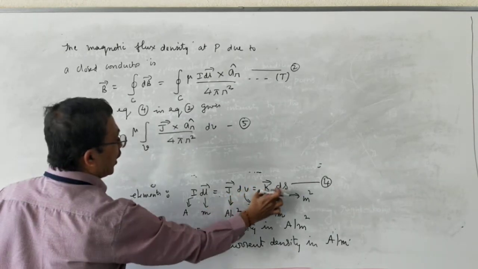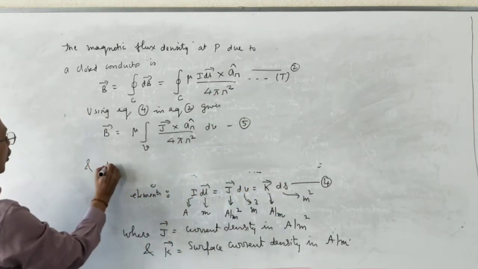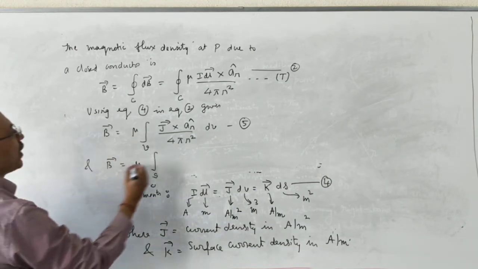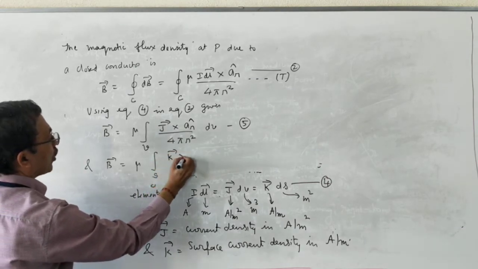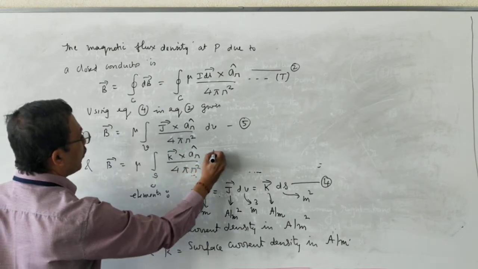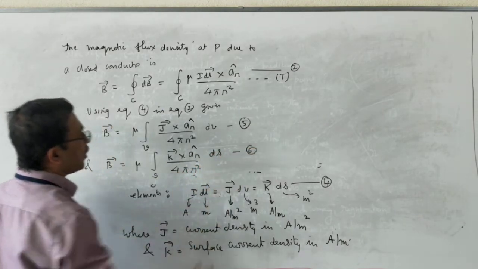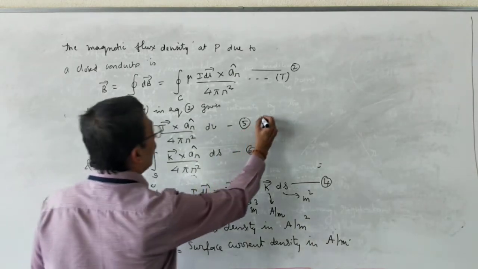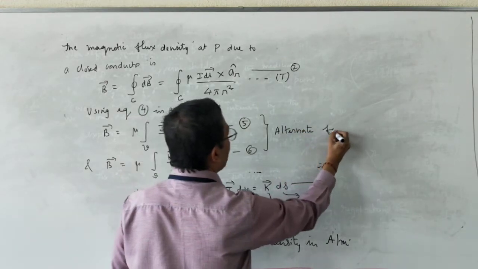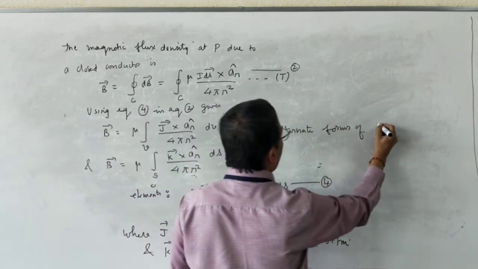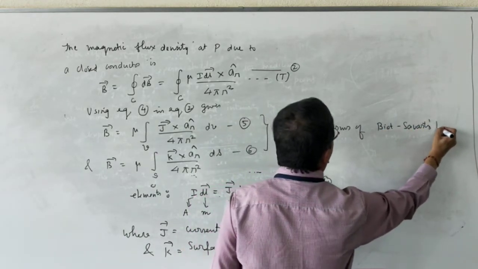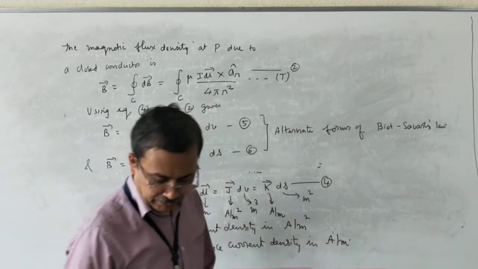If you use vector K ds in equation 2, what do we get? Vector B is equal to mu times surface integral, correct, vector K cross a_r cap divided by 4 pi r square ds. This is another form of Biot-Savart's law. These are alternate forms of Biot-Savart's law. This much you have to write in the examination.